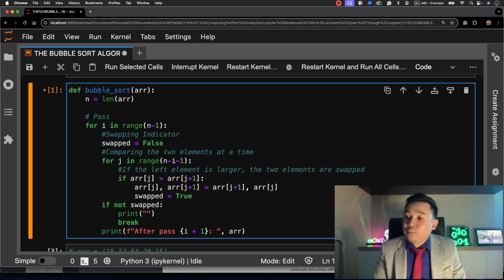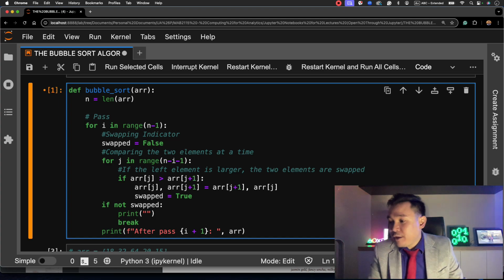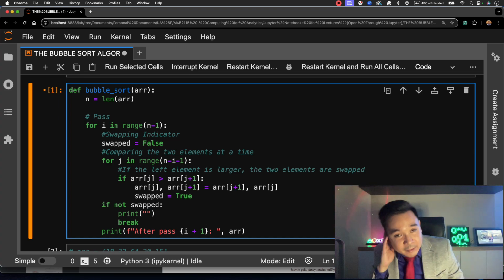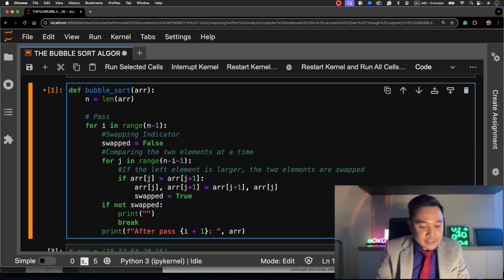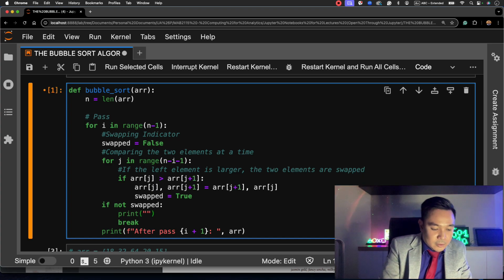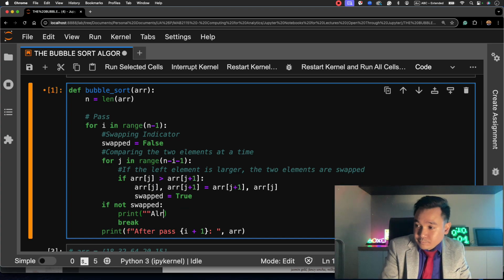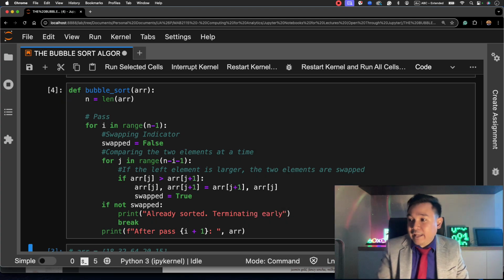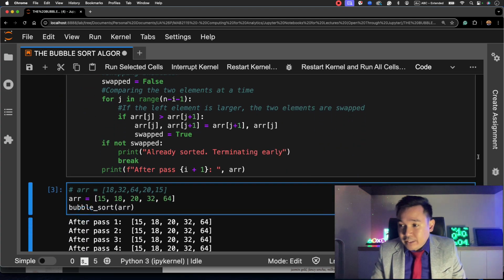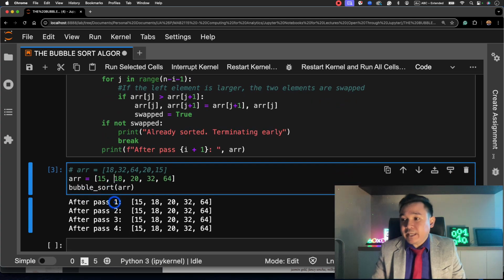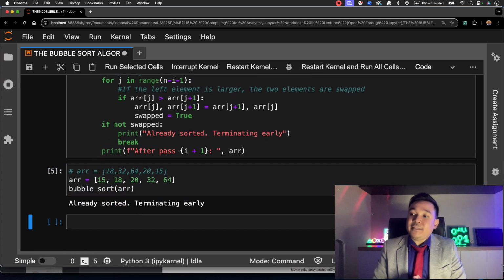Now, actually, we can modify this to improve the readability of the code, or to see it better in action. We just put here "already sorted, terminating early." And let's see that in action. So in this case, we'll supply the sorted list. And as you could see, it already terminated early.